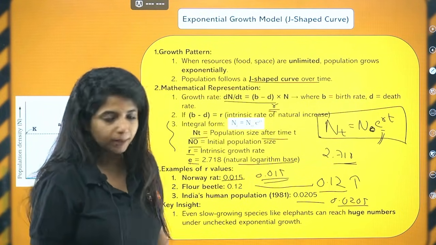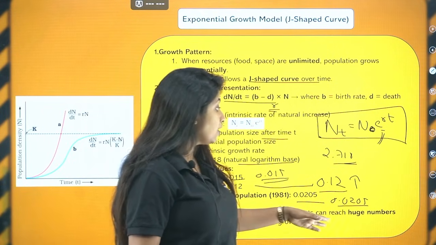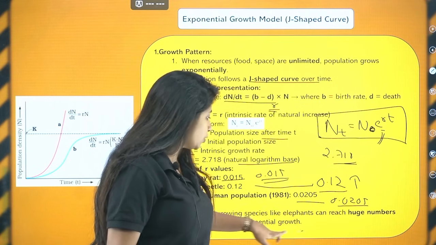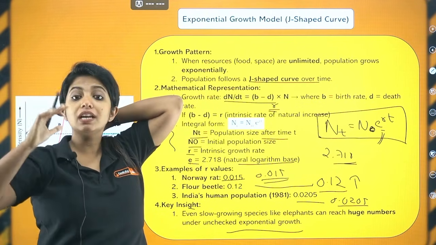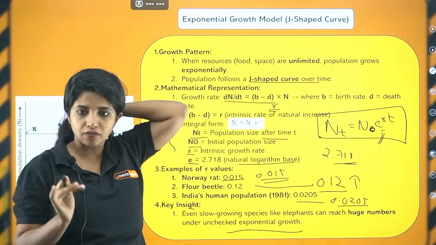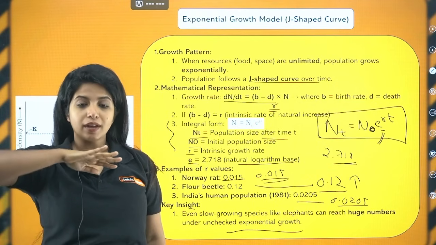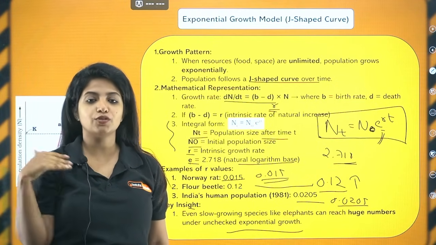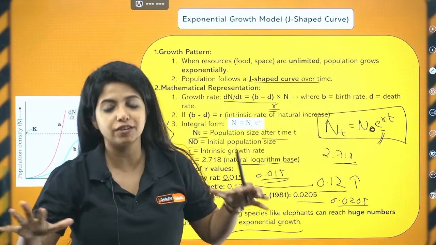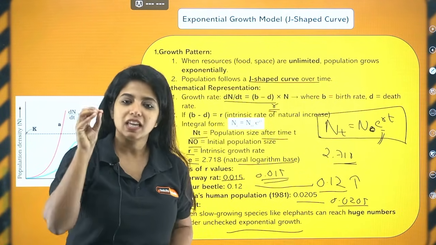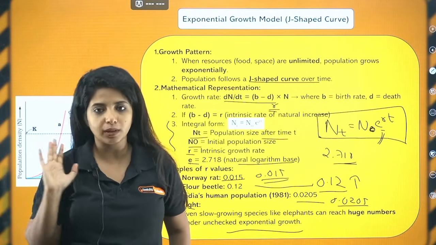Now, key insight: even slow growing species like elephants can reach huge numbers under unchecked exponential growth. Even slow growing elephants, which have a very low R value, can still undergo exponential growth if there is no predator, nothing to harm or compete with them, and they have all the resources. So ideally, if you provide resources to anything, it is going to grow exponentially. That's all.